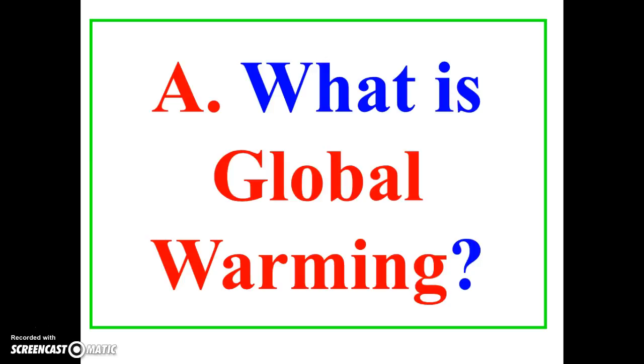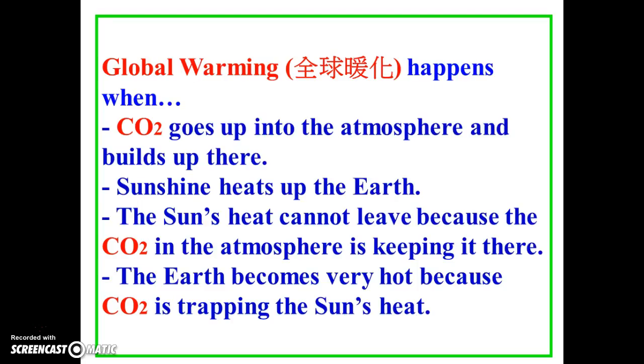Part A. What is global warming? Global warming happens when CO2 goes up into the atmosphere and builds up there. At around the same time, sunshine heats up the earth. The sun's heat cannot leave because the CO2 in the atmosphere is keeping it there. The earth becomes very hot because CO2 is trapping the sun's heat.